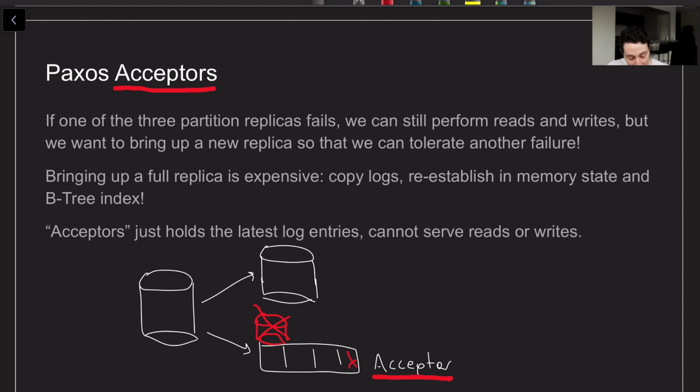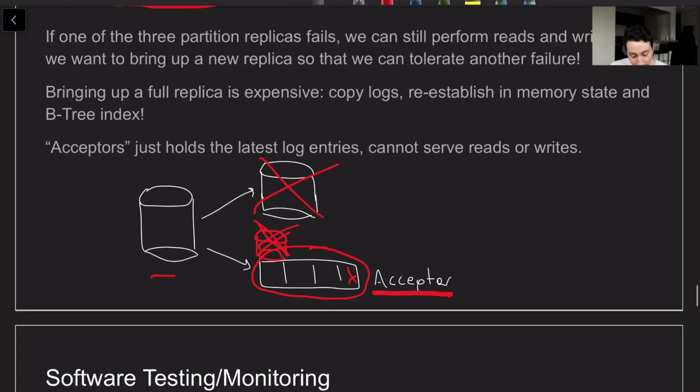So if this guy goes down, we can put up an acceptor, and then now all of a sudden our writes are durable and we can sustain one more failure. Whereas if we couldn't bring up an acceptor and this guy went down, now we can't write at all, but one leader and one acceptor is still able to write. That's still considered a quorum.